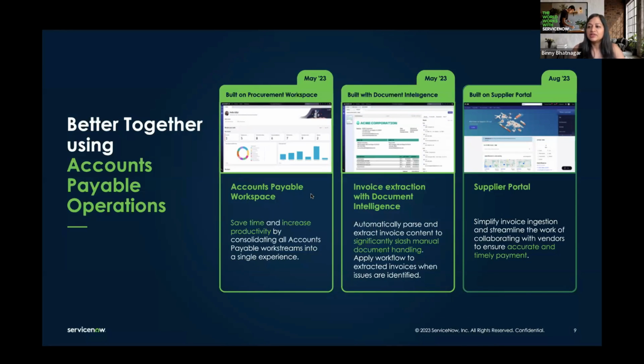So we've leveraged our existing procurement workspace. We've added on more capabilities. This is a single pane of glass for these accounts payable specialists. It could be for any inquiries coming from suppliers, new invoices, or solving issues. So one place where they can start and end their day, and with a very easy, intuitive UI.